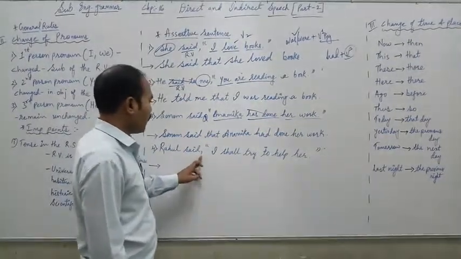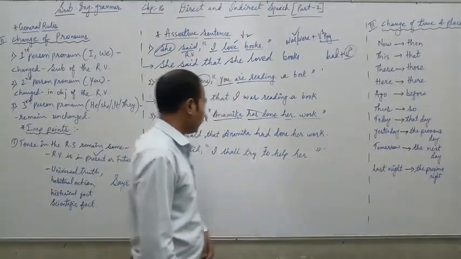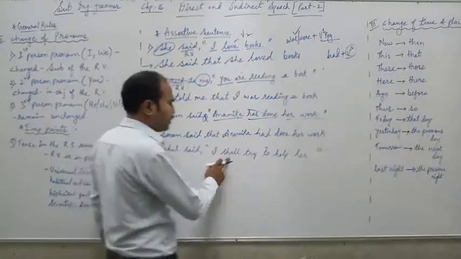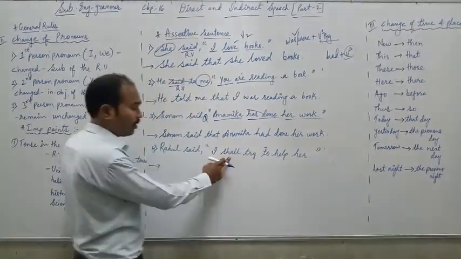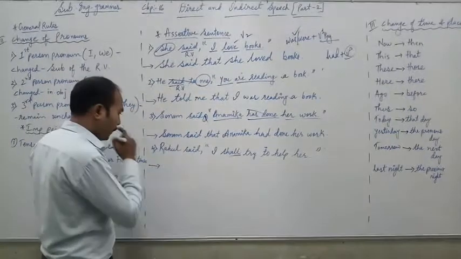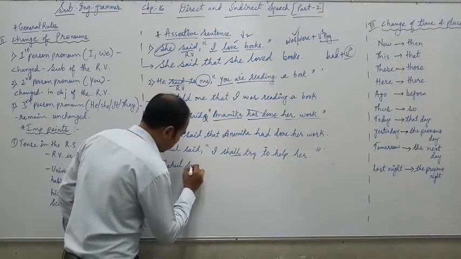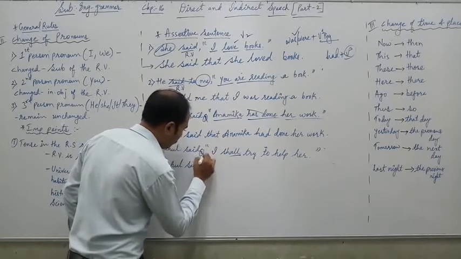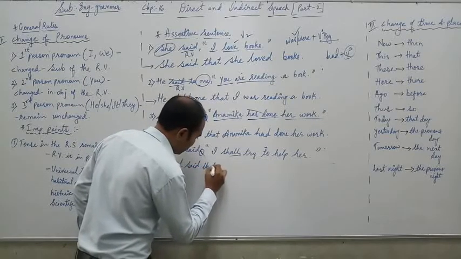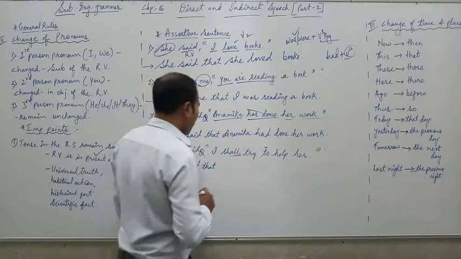Moving forward to our last question. Rahul said, "I shall try to help her." This question is in which form? It is in simple future form. You can see "shall" over here. You will do the answer. Rahul said, remove the comma and write "that." Rahul said that